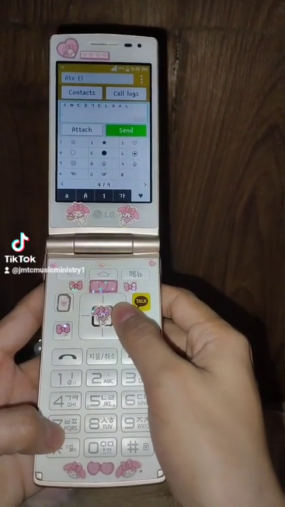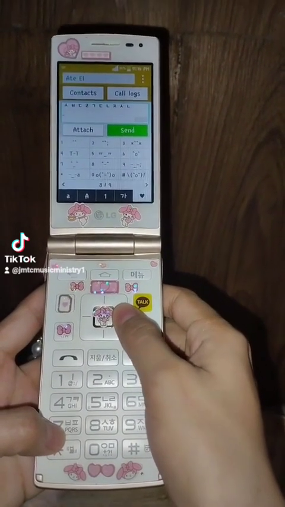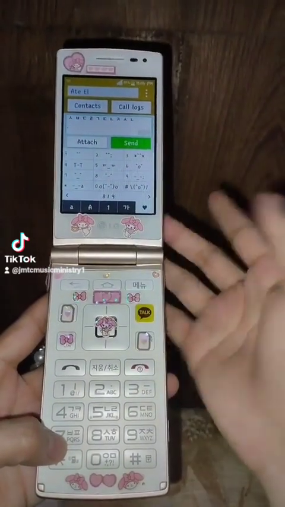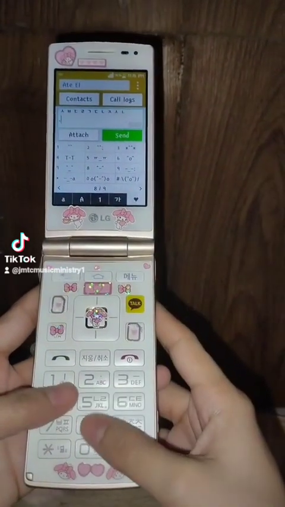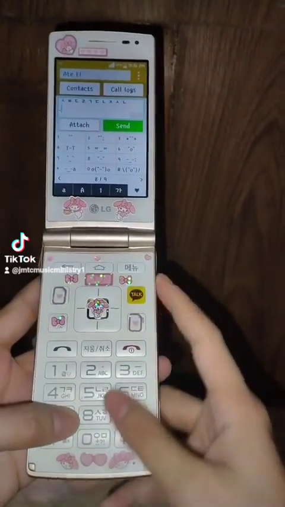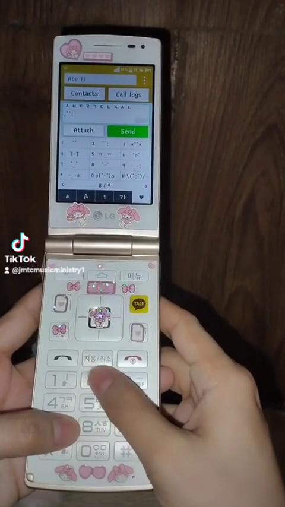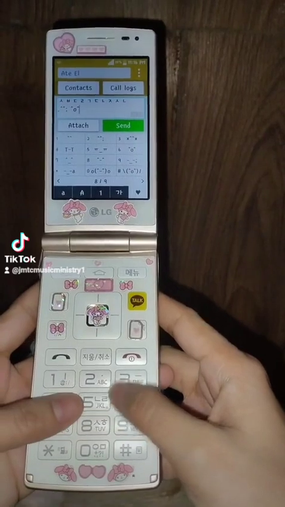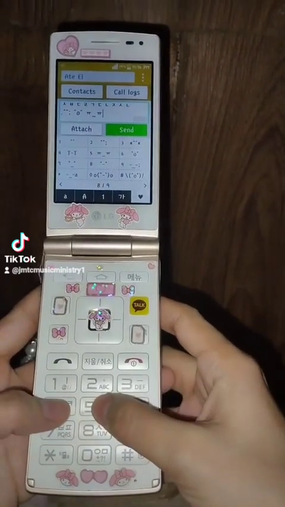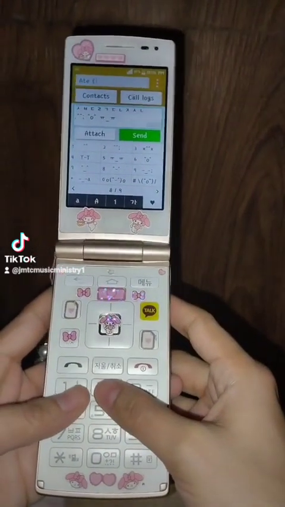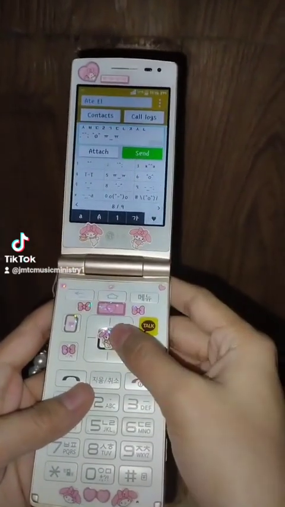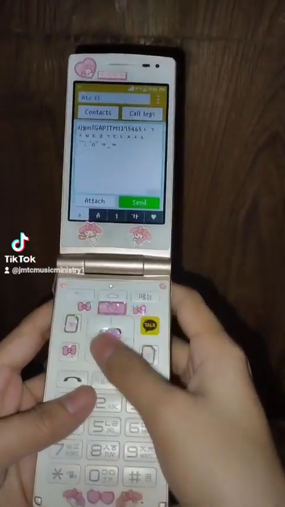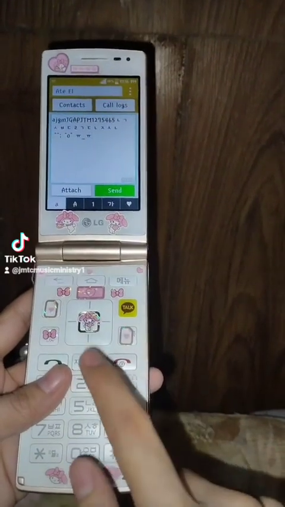So there is also an emoji right there, an old kind of emoji, so you can use the keypad again if you want to put one. Okay, for example, you want the number 6, just click this number 6 emoji. Yeah, that's the way you type a message.